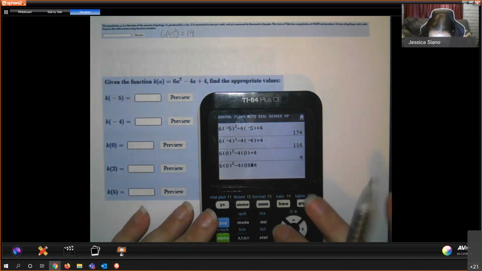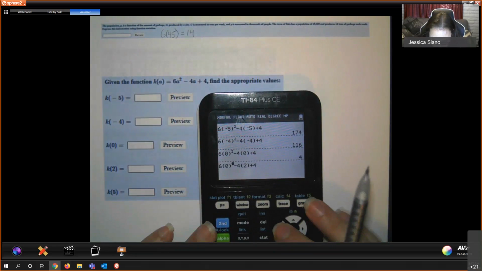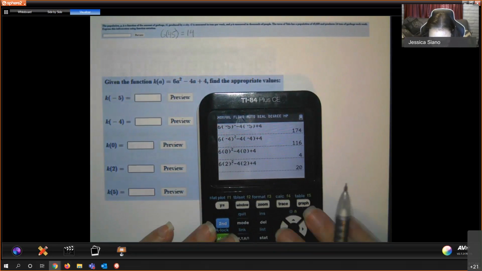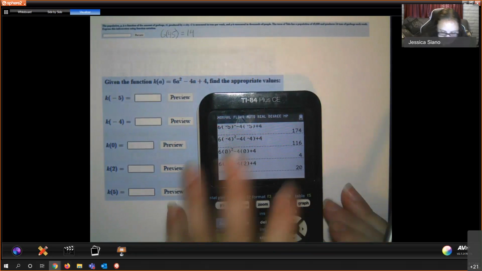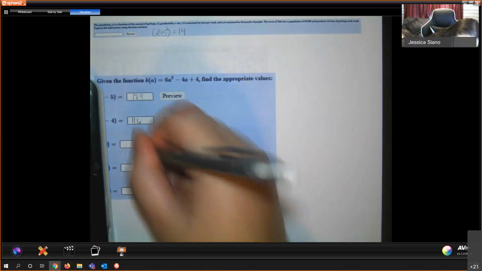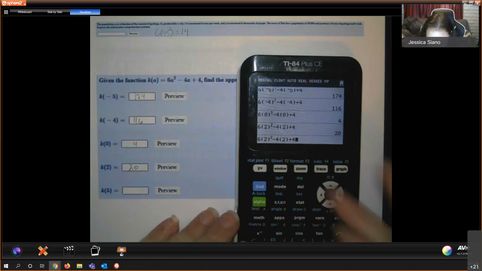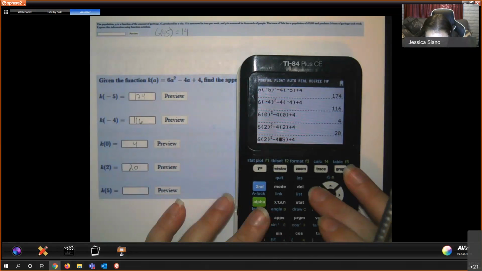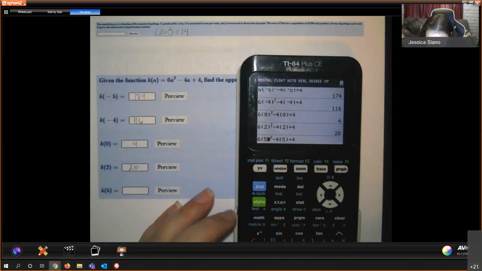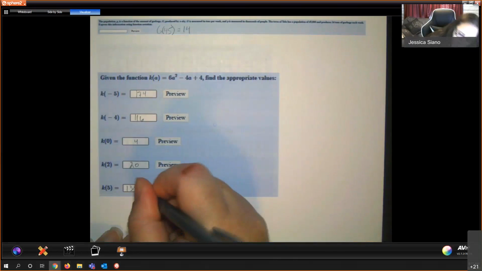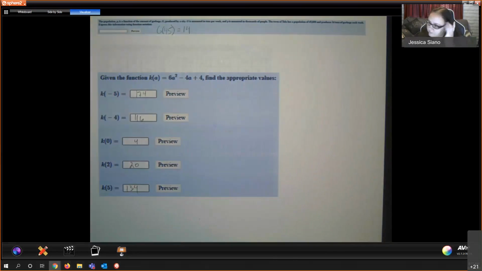Change them to 2s. So that's 174, 116, 4, 20, and 134. Okay, so just plug in.